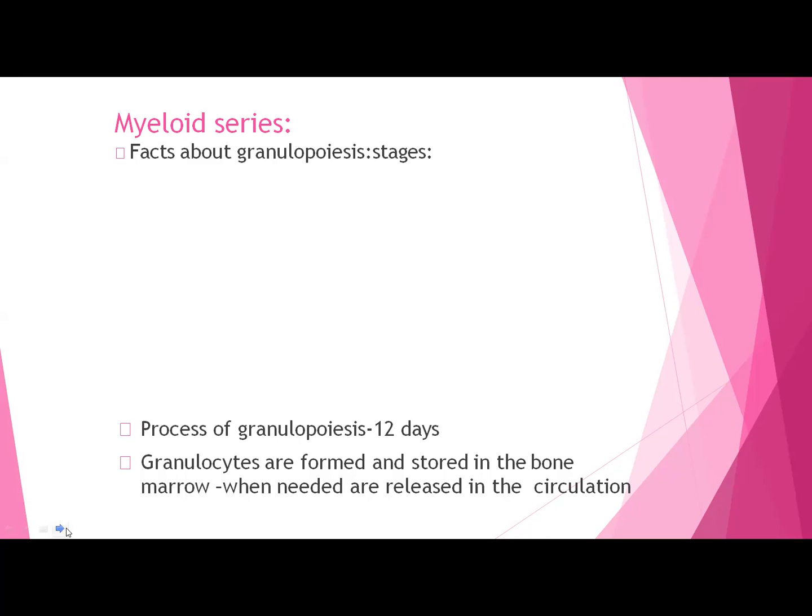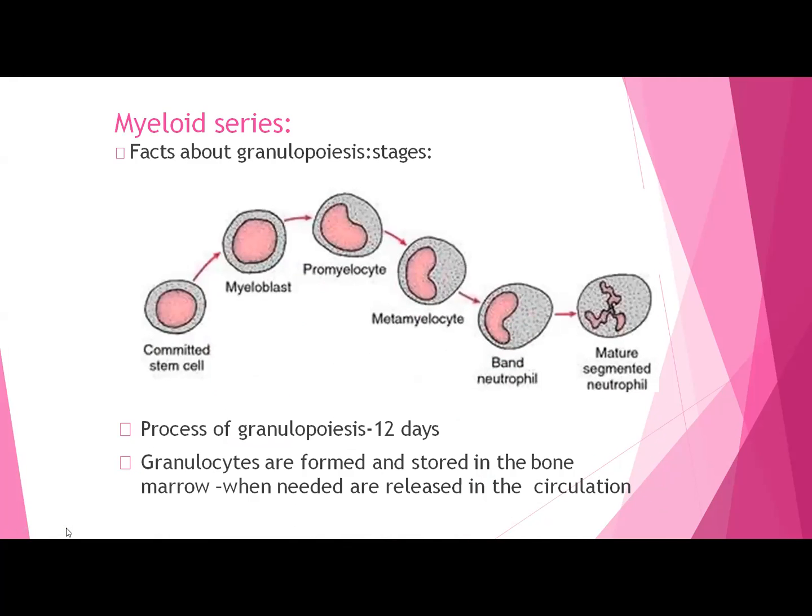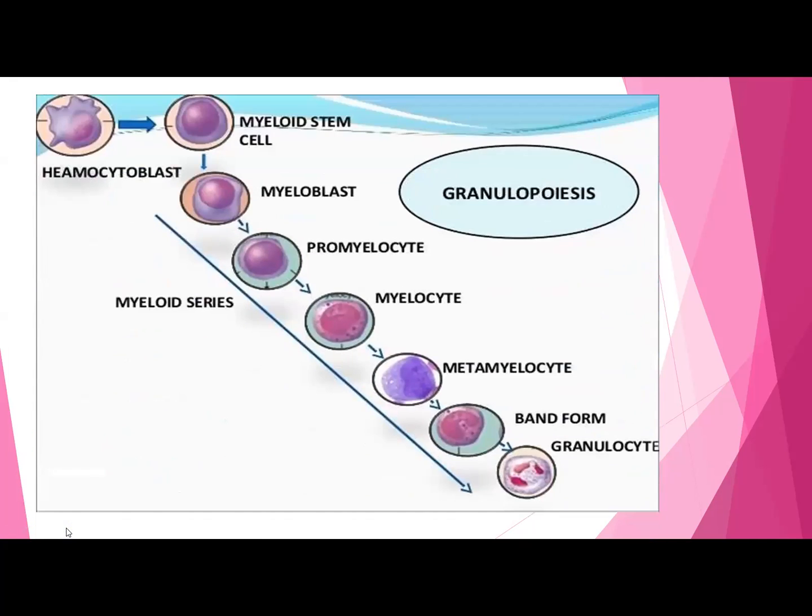They will be stored in the bone marrow, and whenever needed, only then will they be released into the circulation. So what we have is a committed stem cell. From that you get the myeloblast, promyelocyte, and metamyelocyte. Then you get the band neutrophil, and finally the mature neutrophil. So this is how the myeloid series is going on.